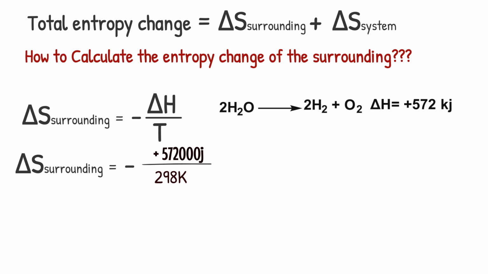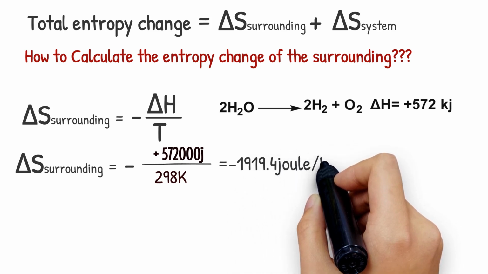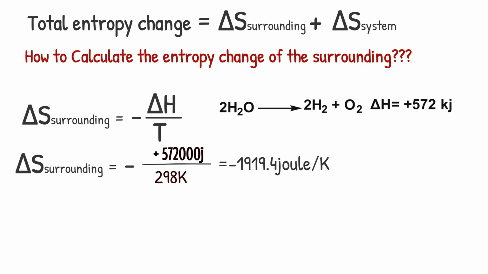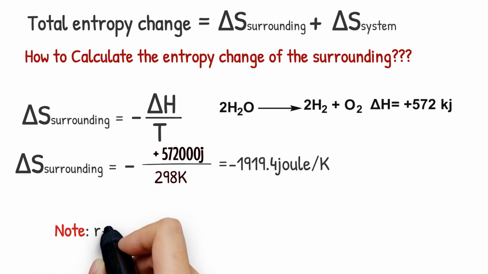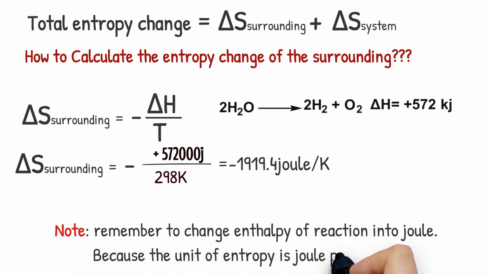Entropy change of the surrounding for decomposition of water by electric current is equal to negative 19.194 joule per Kelvin. Very important note: when you use this formula to calculate the entropy change of the surrounding, remember to change enthalpy of reaction into joule, because the unit of entropy is joule per Kelvin.